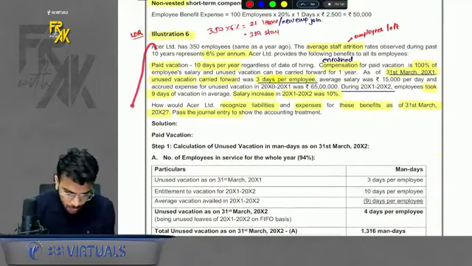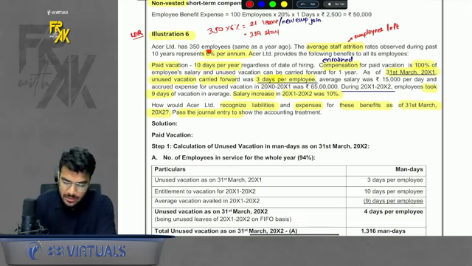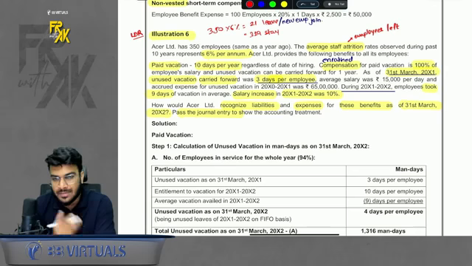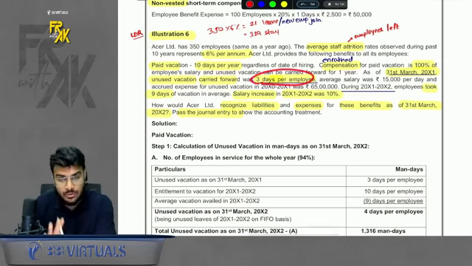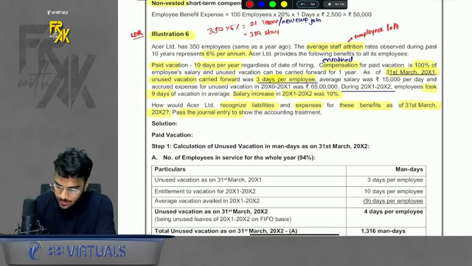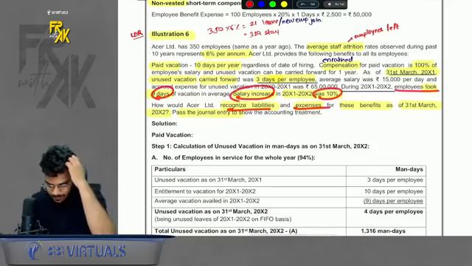Then there is illustration number 6, a very good question. Please solve this, but we will discuss it together. What is there? There is a staff attrition rate. There are 350 employees. Staff attrition is given at 6%. That means every year 6% employees will leave. But here there is an assumption that when certain employees leave, they will be replaced by new employees. Then 10 days is given as paid vacation. Every employee has 3 days unused in the current year. In the previous year, average salary per day was 15,000. During the next year, employees took 9 days vacation. Salary increase was 10%. Recognize the expense and liability.